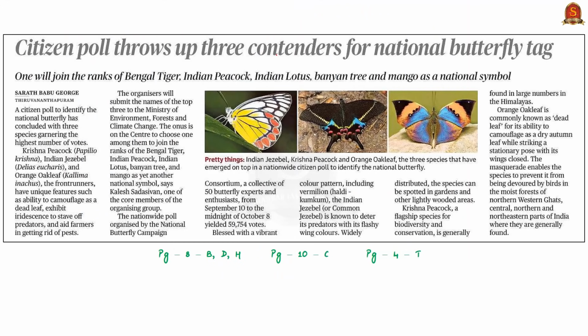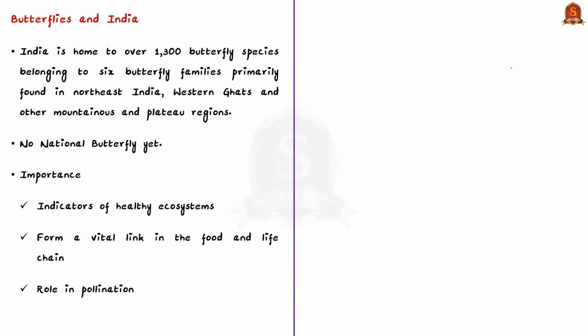This news article is in connection with nationwide citizen poll that has been organized by the National Butterfly Campaign Consortium. The primary purpose of this poll is to submit the names of special, unique and important butterflies to the Union Ministry of Environment, Forests and Climate Change to designate a national butterfly. See, India is home to over 1,300 butterfly species belonging to 6 butterfly families.